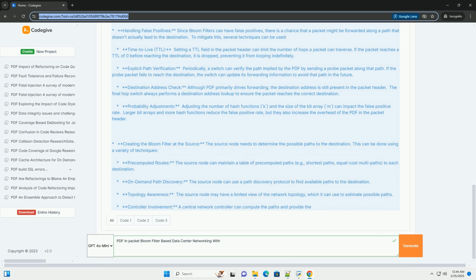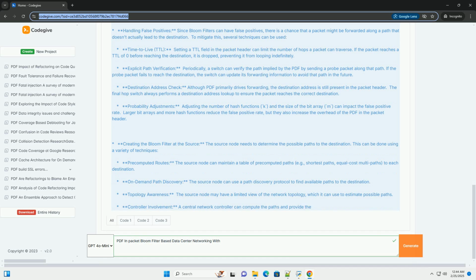Conclusion. PDF is a promising approach for data center networking that offers the potential for reduced routing table sizes, faster forwarding, improved scalability, and path diversity. However, it also introduces challenges related to false positives, overhead, and complexity. Careful design and implementation are required to realize the full benefits of PDF in real-world data center networks. It offers a unique way to adapt to changing network conditions without the complexity of traditional route updates.